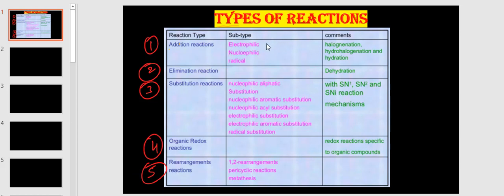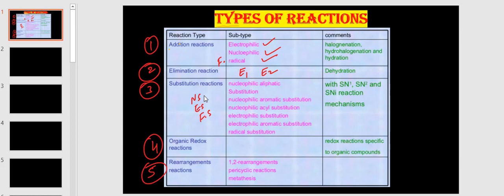In the addition reaction, again 3 types: electrophilic, nucleophilic, and free radical addition reactions. In the elimination, 2 types are there: E1 elimination and E2 elimination. Then in the substitution reaction, again 3 types: nucleophilic substitution, electrophilic substitution, and free radical substitution reactions. Where these reactions take place and what the conditions are, we will discuss.